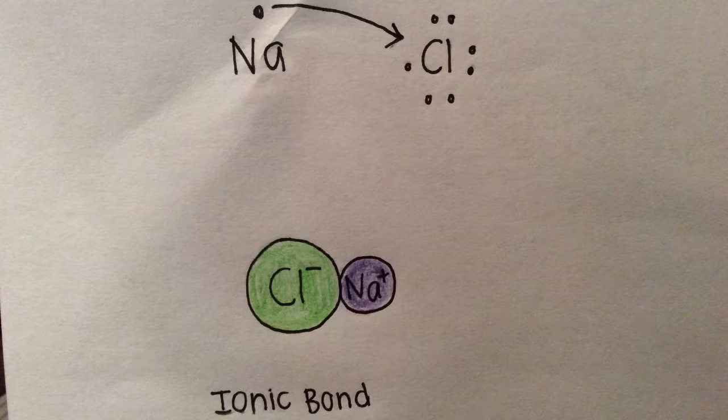Sodium chloride is composed of one sodium ion and one chlorine ion. The sodium has one electron in its valence shell, so it wants to get rid of it, and chlorine has 7 electrons in its valence shell, so it wants to gain an electron. Because of their compatibility, they have an ionic bond, which means that one electron from the sodium was completely transferred to the chlorine without any sharing of electrons, which leaves the chlorine with a negative charge and the sodium with a positive charge.